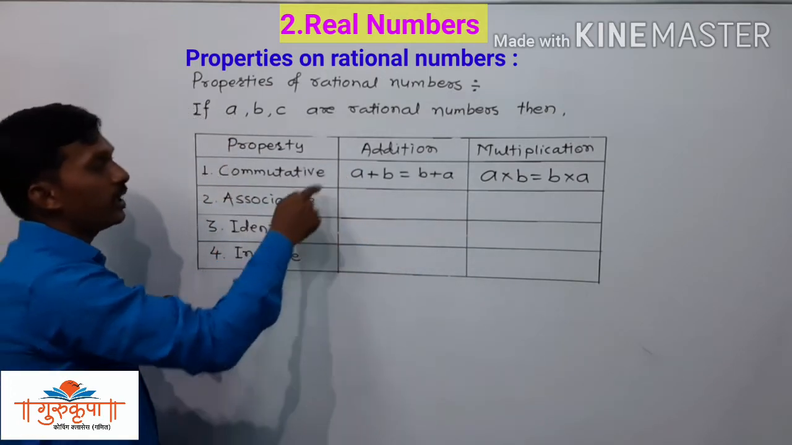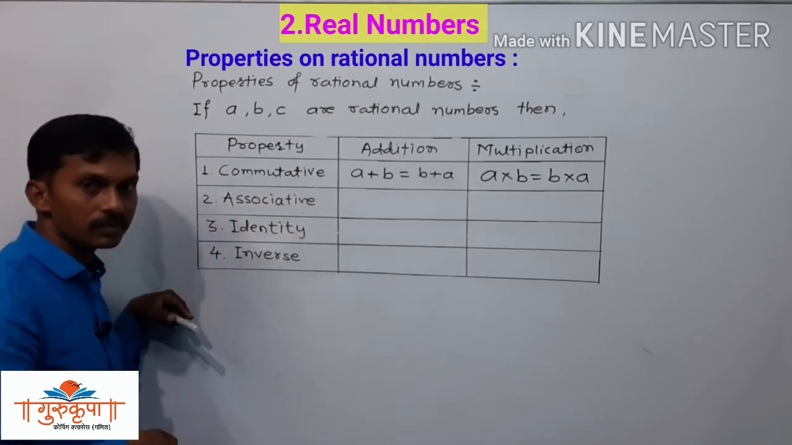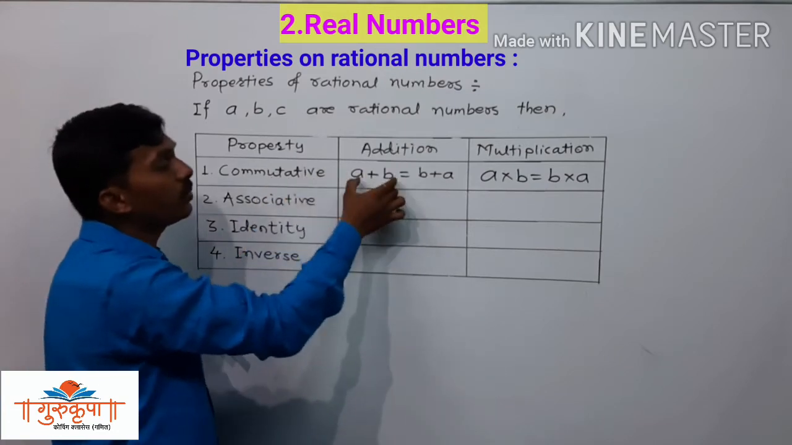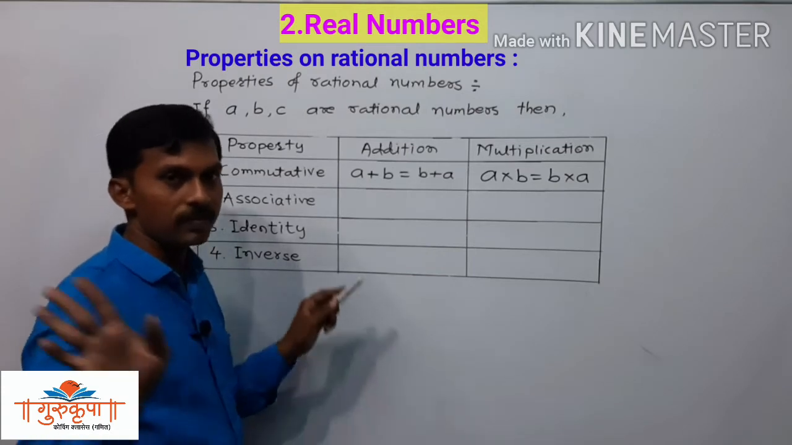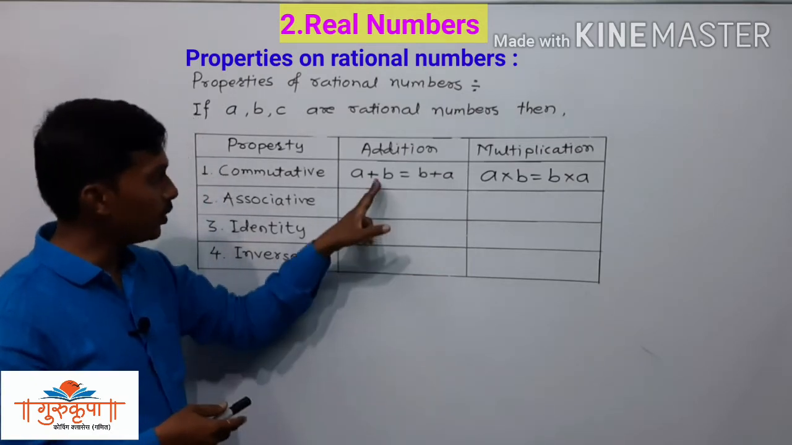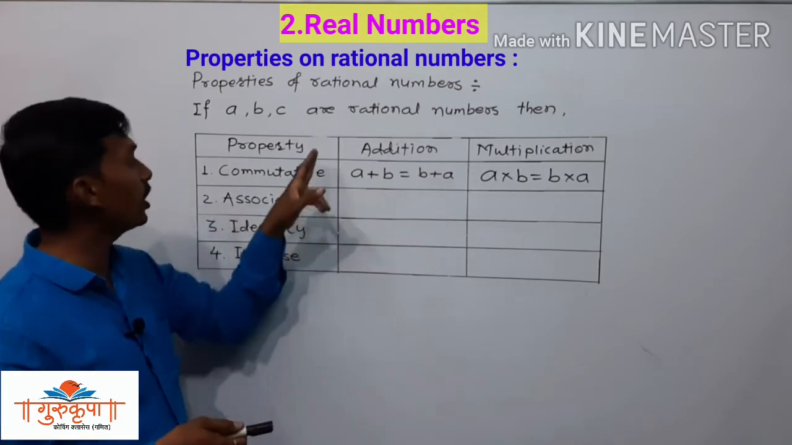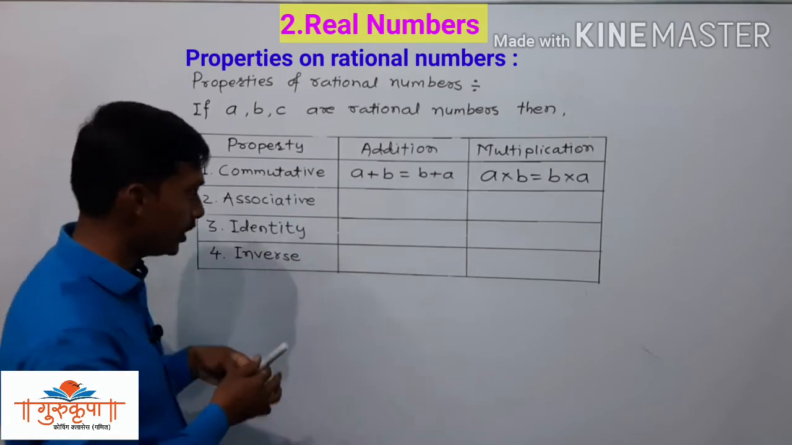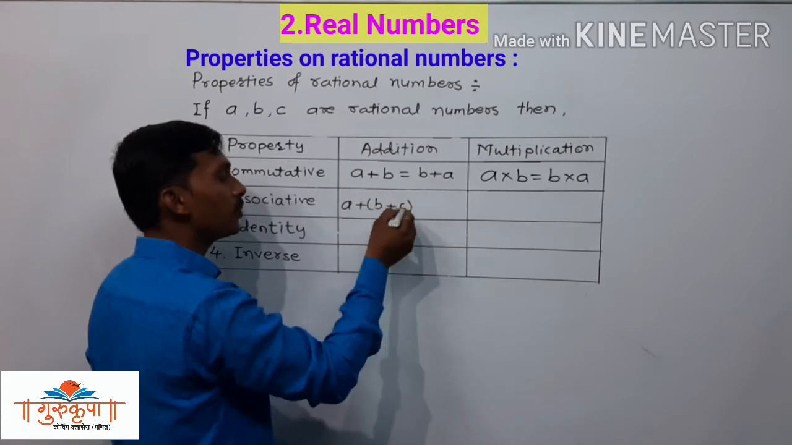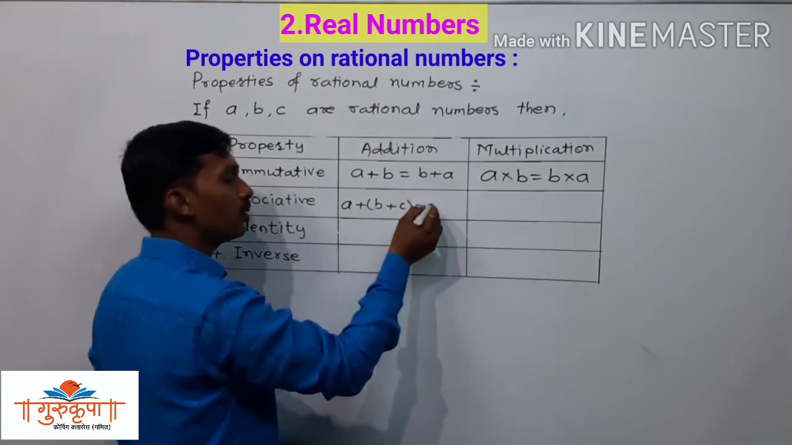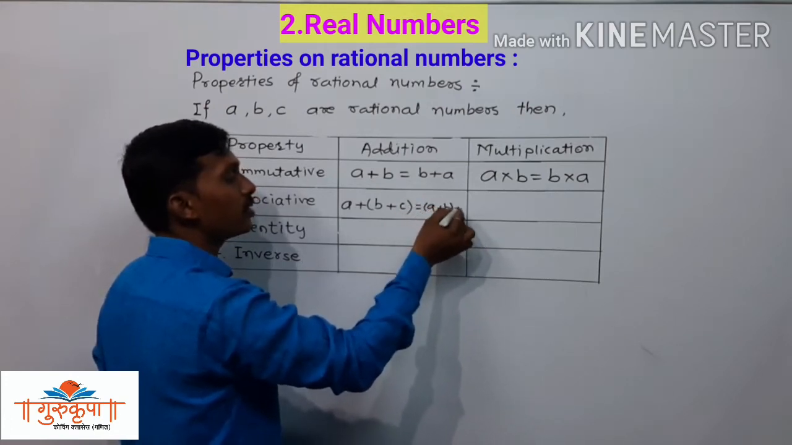Then we have the associative property. Now what is the difference between commutative and associative? It is very easy. In commutative we have the comparison of two numbers, and in associative we have to compare three numbers. Here we have two numbers and here we have three numbers. No other difference is there. The same property is there. Associative property of addition: A plus B plus C is equal to A plus (B plus C).